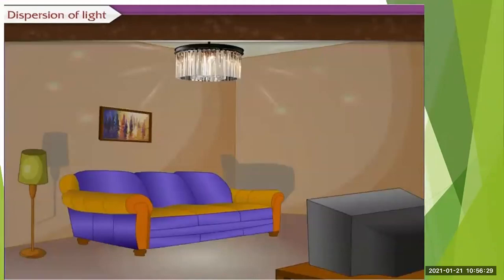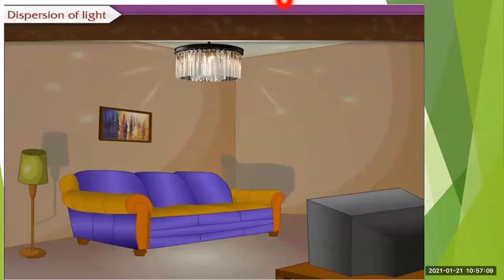Now, you might have seen the chandeliers that have glass prisms. On the walls, you can see that a spectrum is being obtained. So why does this happen? Let us see. These chandeliers have glass prisms. The light from a tungsten bulb gets dispersed while passing through this prism, and we see the colored spectrum.